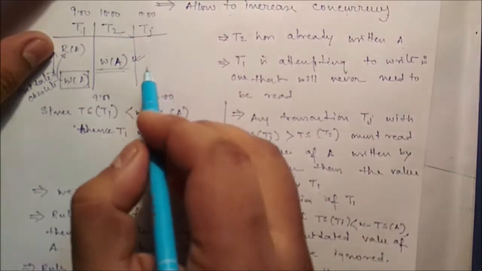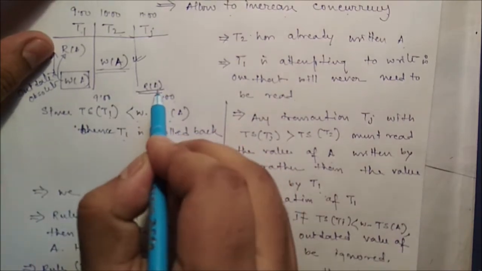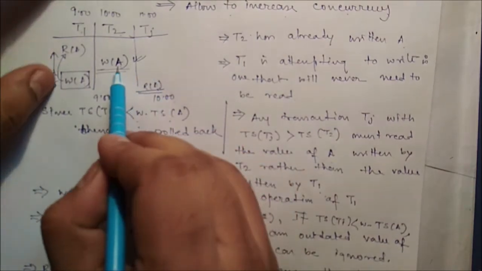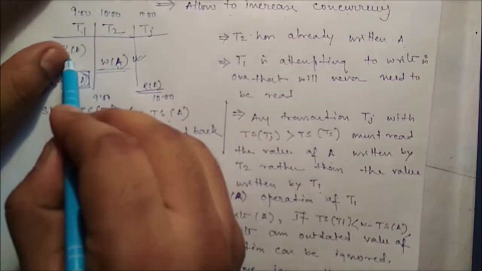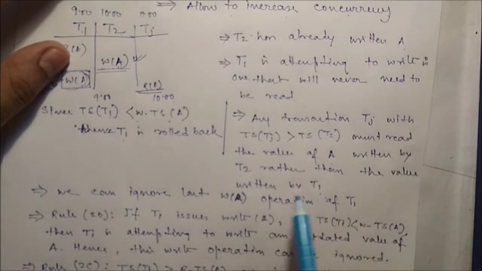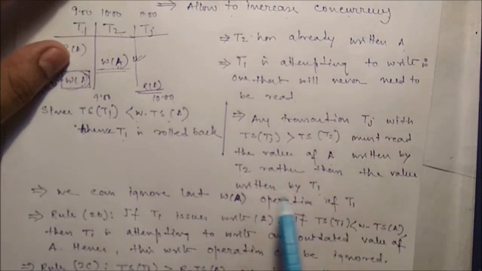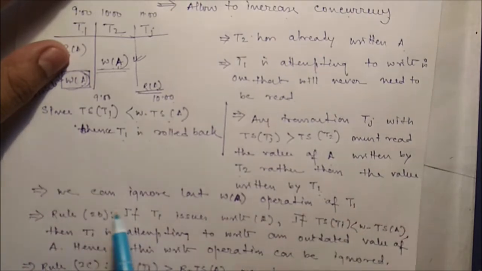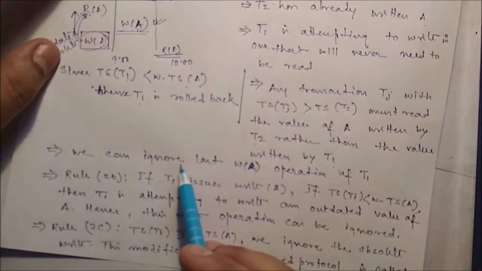So suppose here one read operation is there, Tj must read the value updated by T2, not this one, because this instruction should be somewhere here before that. So are you getting this one? Tj must read the value of A written by T2 rather than the value written by T1. So we can ignore the last write A operation of T1. Are you getting this one?